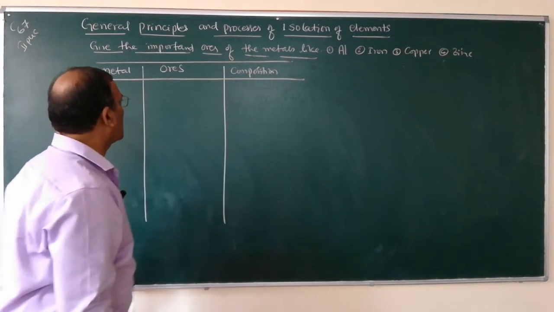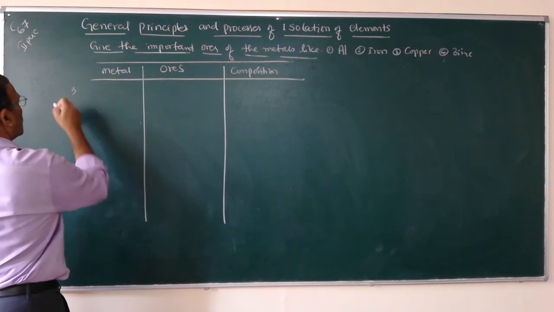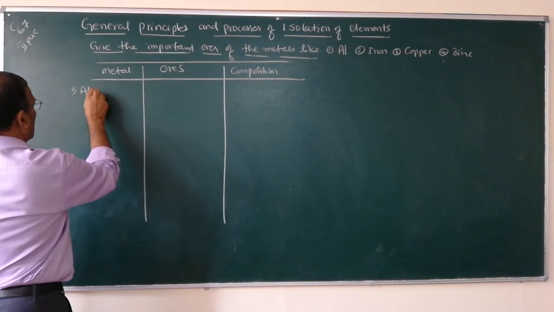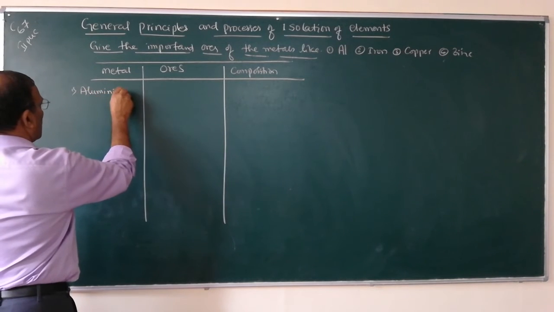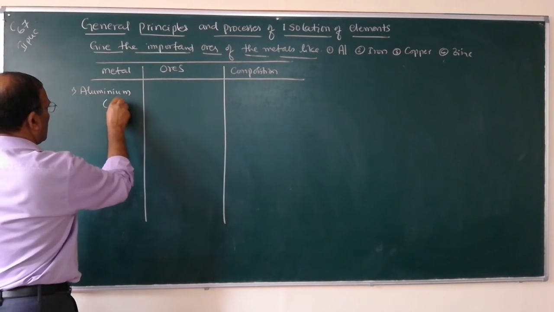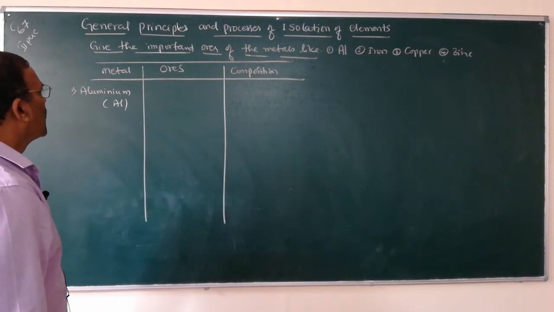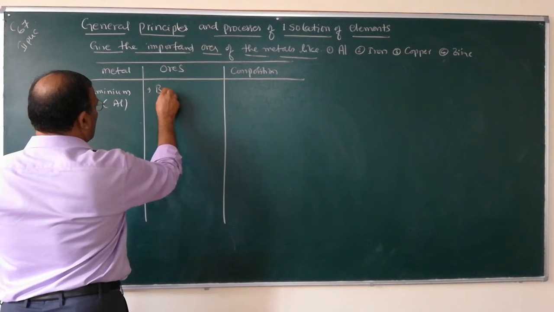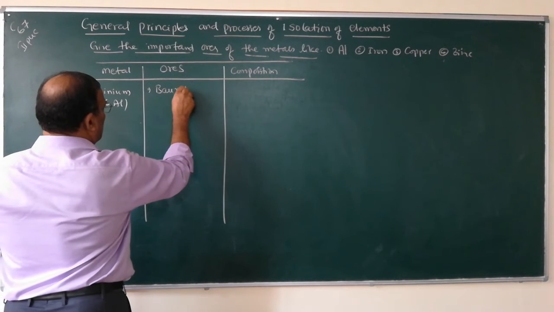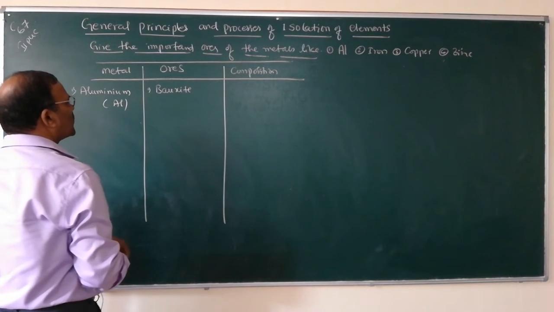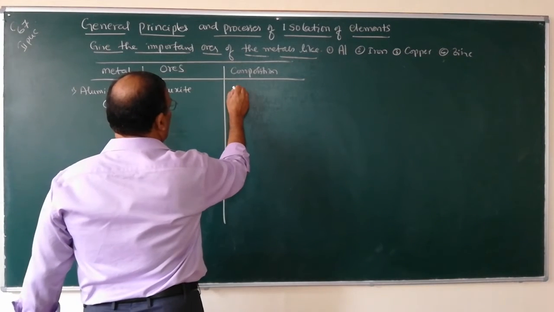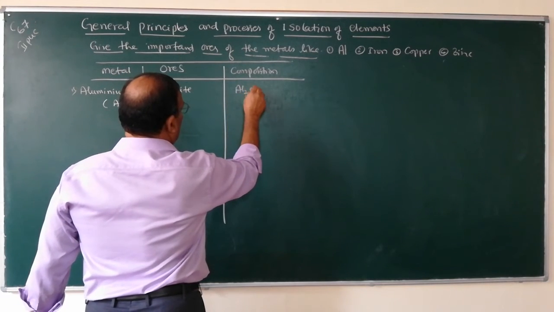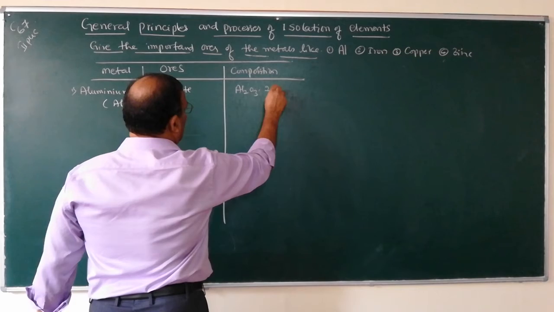First we will know aluminium. What is the symbol of aluminium? Al. Ores of aluminium. Number 1, bauxite. What is its composition? Al2O3.2H2O.